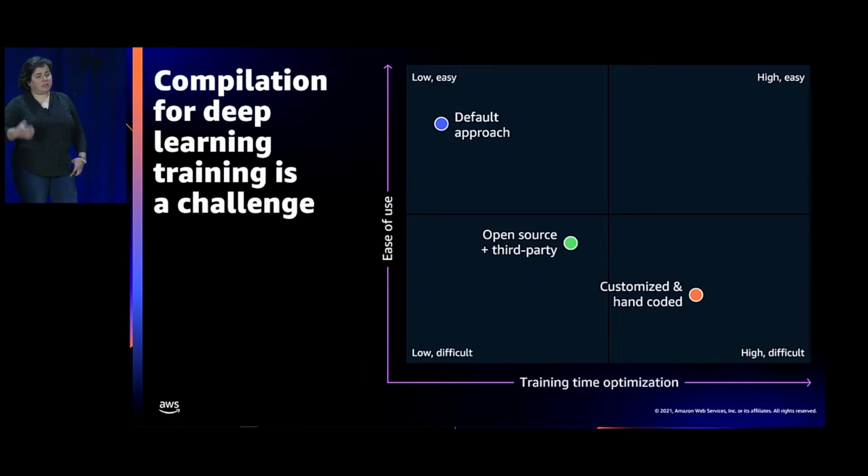In the absence of a good default, some customers have chosen to develop custom hand-coded compilers tailored for their specific use cases. While this can bring performance improvements, it's impractical for most companies. The skill set required to develop a training compiler for deep learning requires both robust system engineering skills and machine learning engineering skills, which are in short supply. Additionally, getting to a basic initial working solution can take months or even longer, and the result will likely be a bespoke narrow solution. Customers can choose to use third-party compilers and open source tool chains.